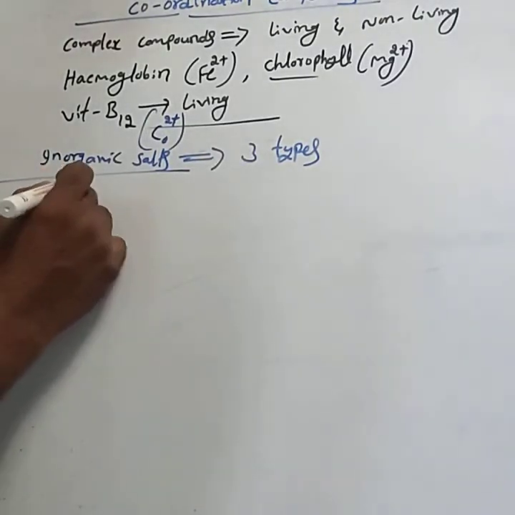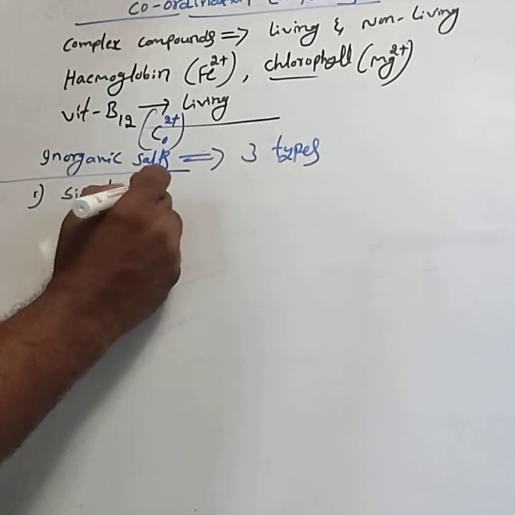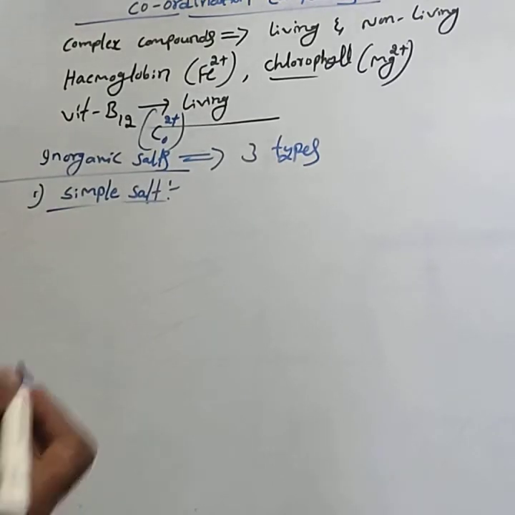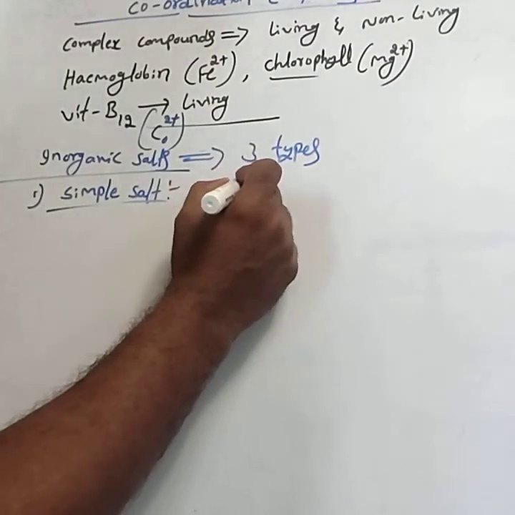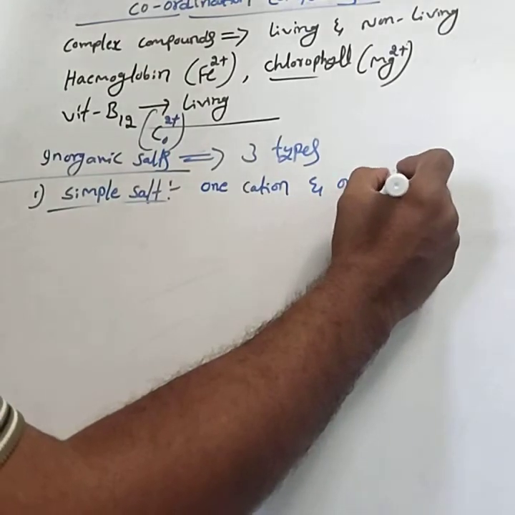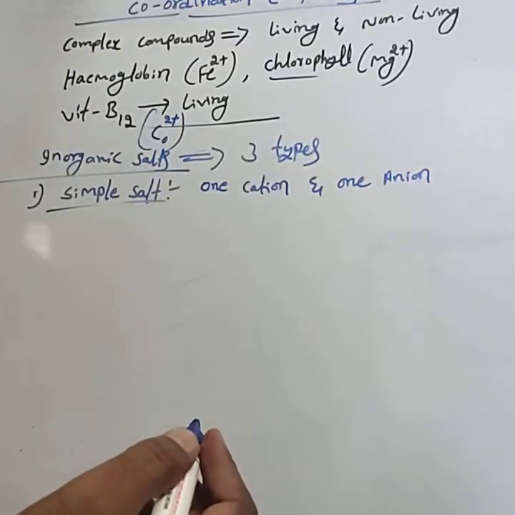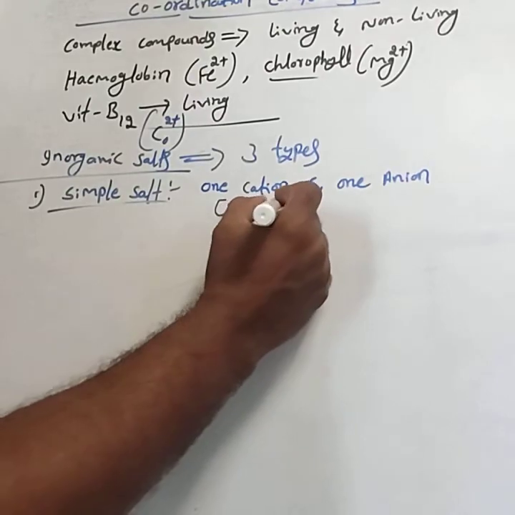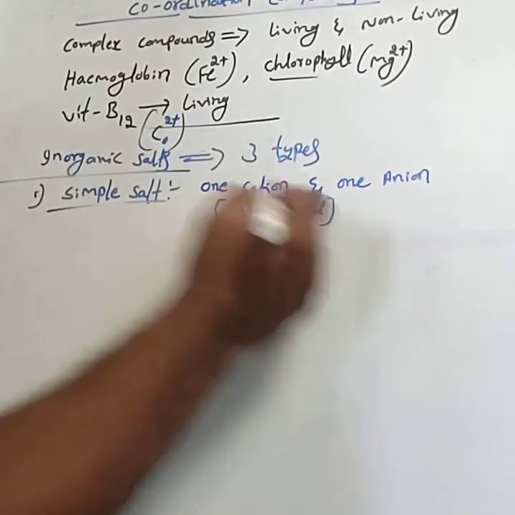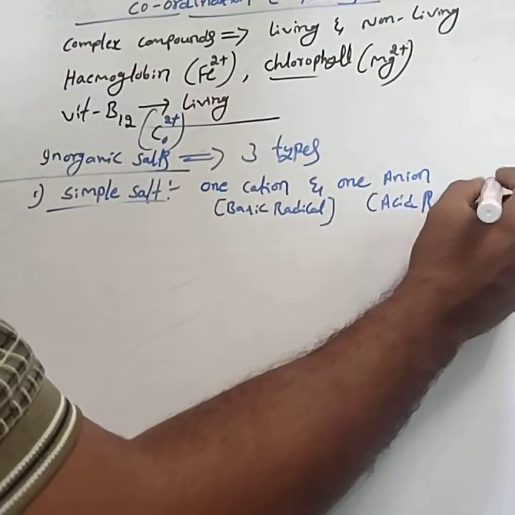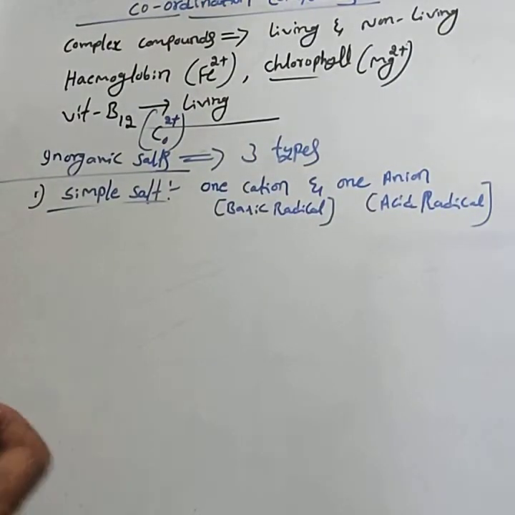They may be a simple salt. A simple salt is made up of one acid radical and one basic radical, that is, one cation and one anion. The basic radical is called the cation, and the acid radical is called the anion.